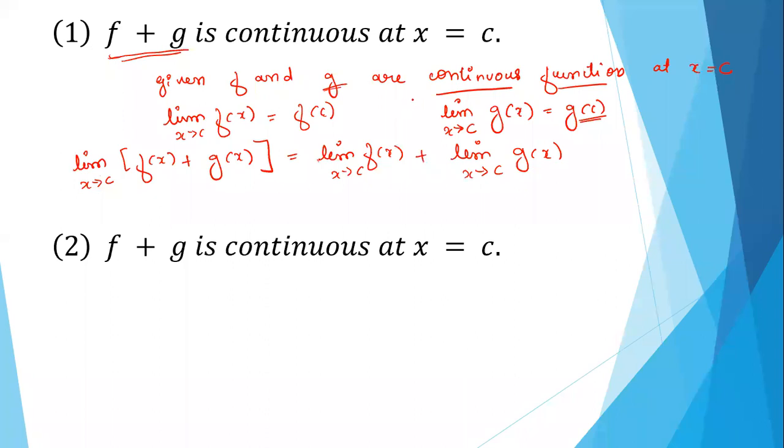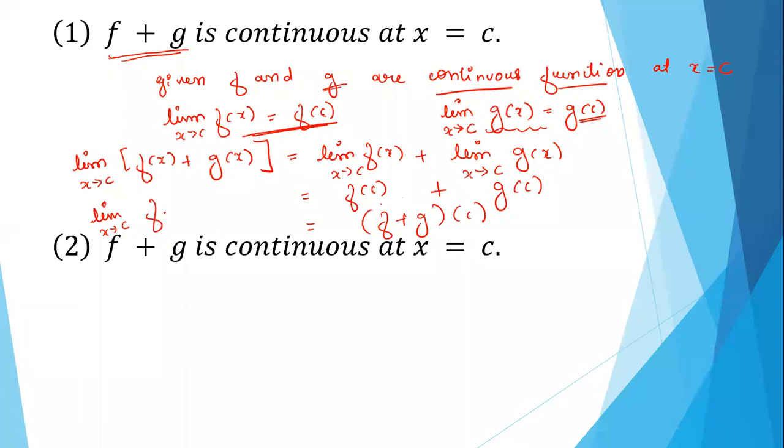According to the information given, f and g are already continuous. So limit value will be the same as the functional value. Here also, limit value will be the same as the functional value. So this can be written as f plus g of c. Here also this can be written as limit x tending to c, f plus g of x.